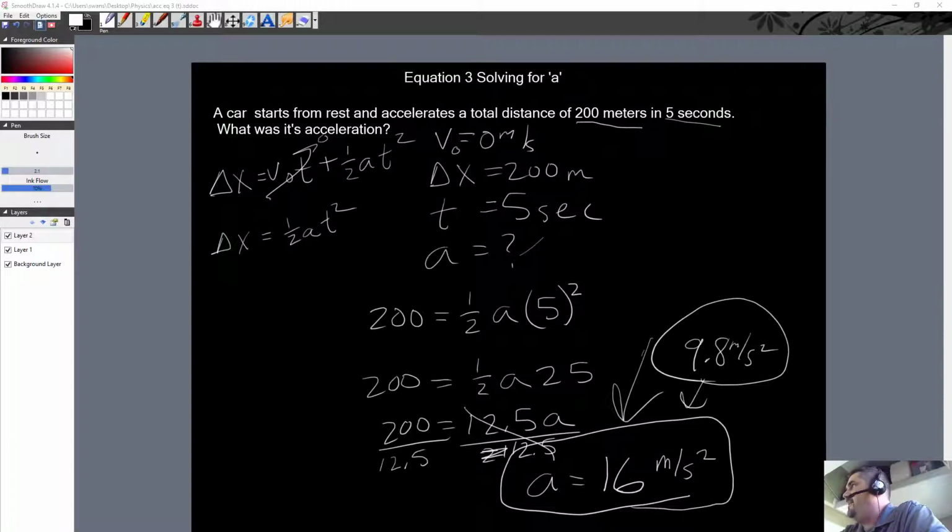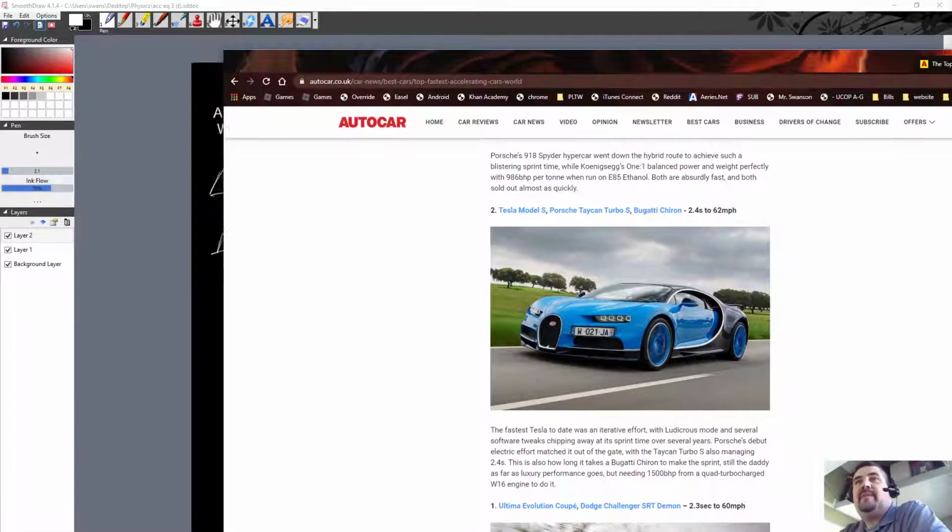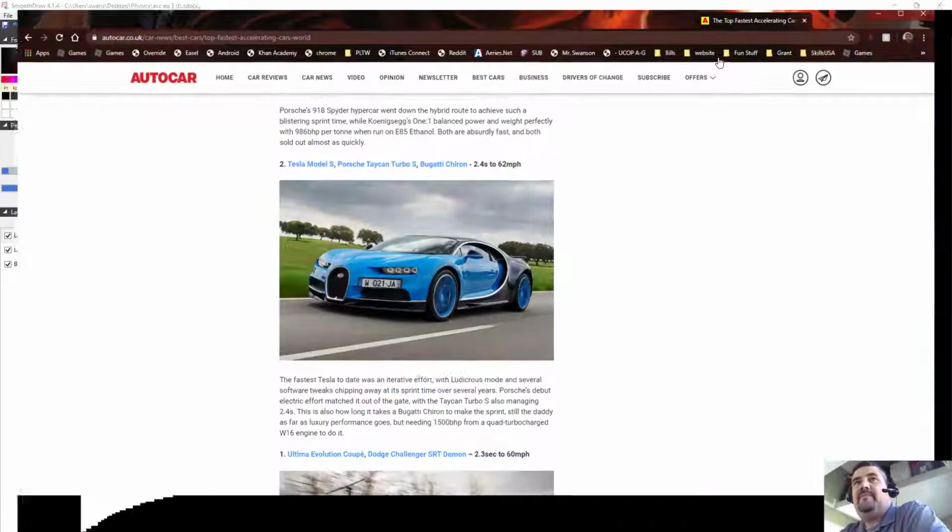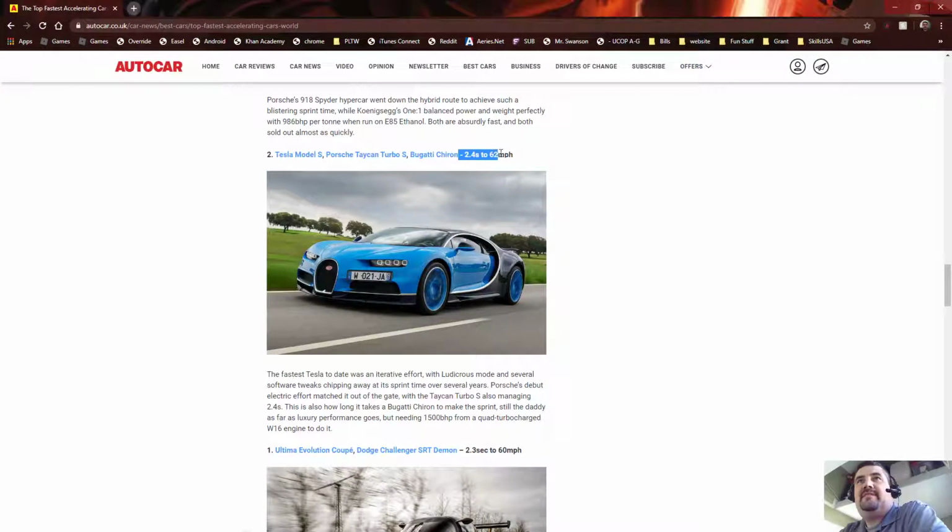Is it possible for a car to actually accelerate at 16 meters per second squared? You're wondering, so I have the answers. Here we go. These are the fastest cars.